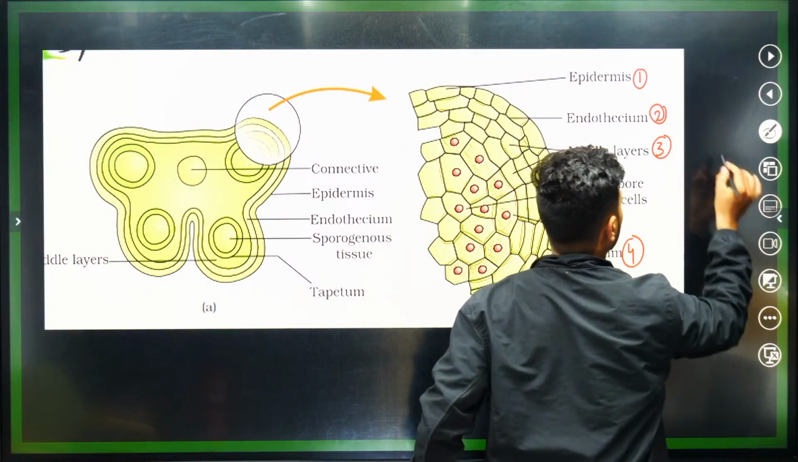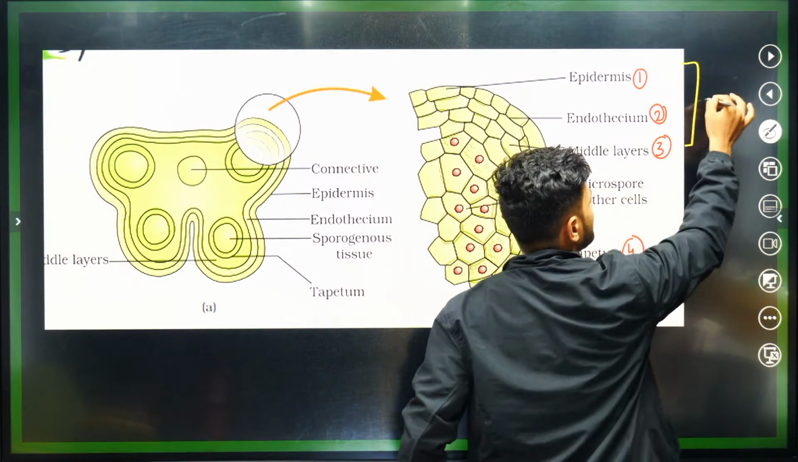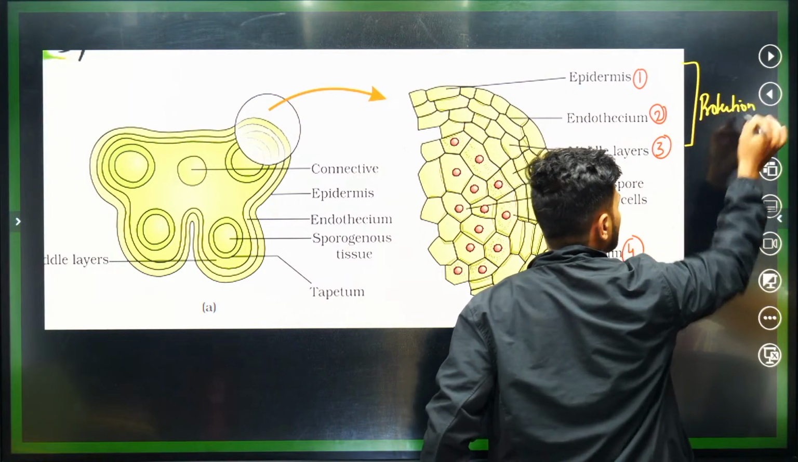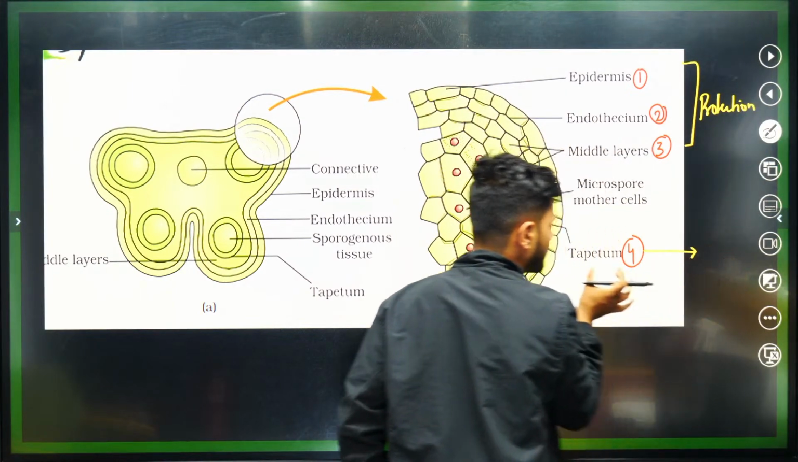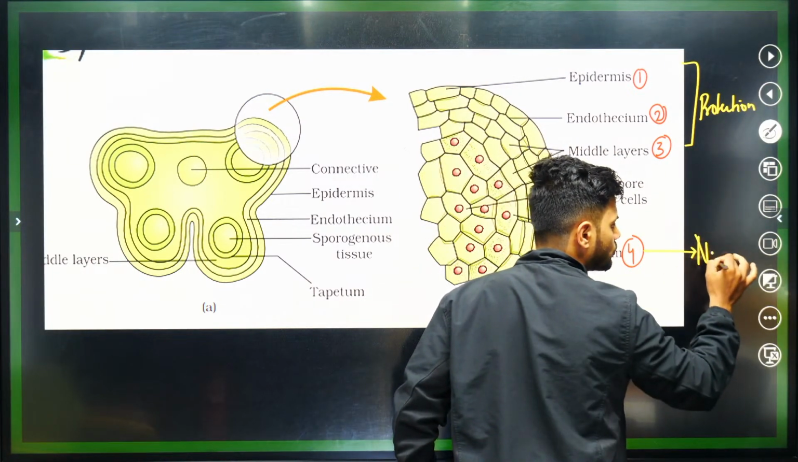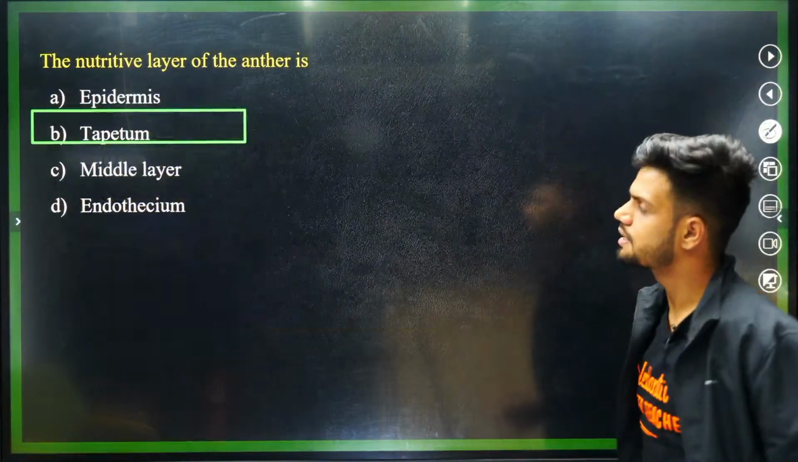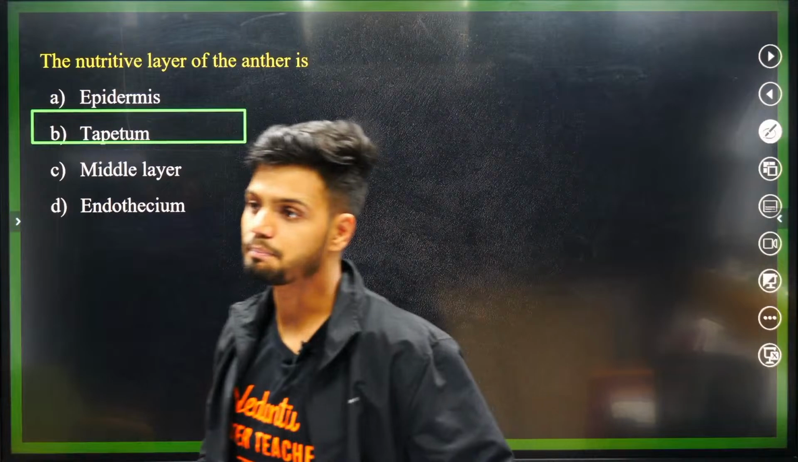Out of all 4 layers, the outer 3 layers are mainly for protection and dehiscence, while the innermost layer, the tapetum, is for nutrition. So what is the answer, students? The answer is option number B.